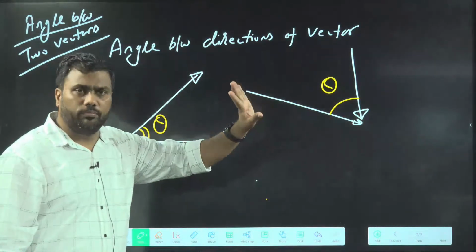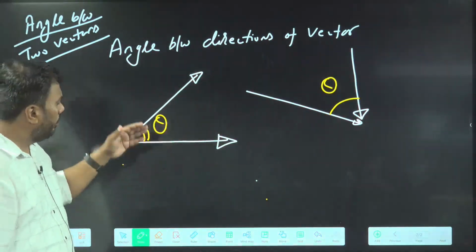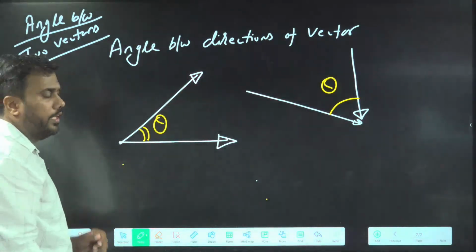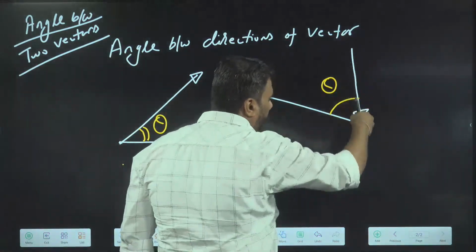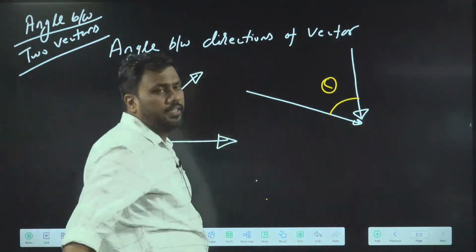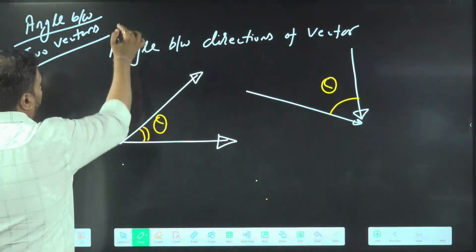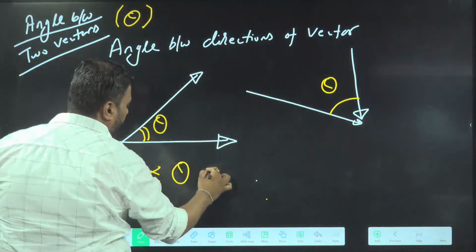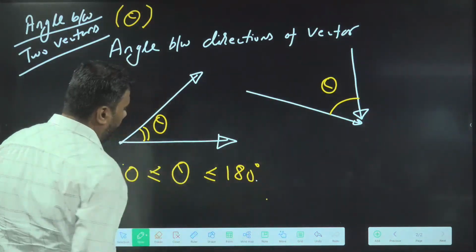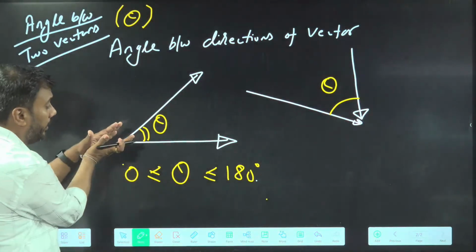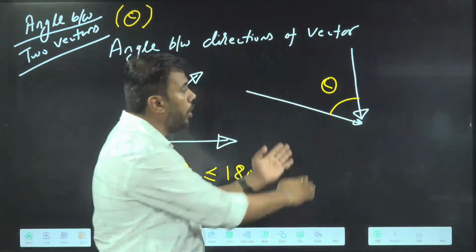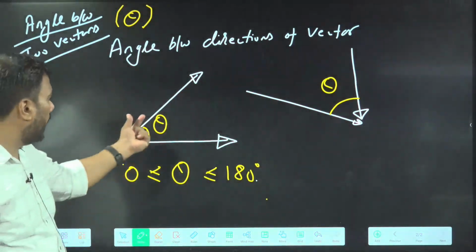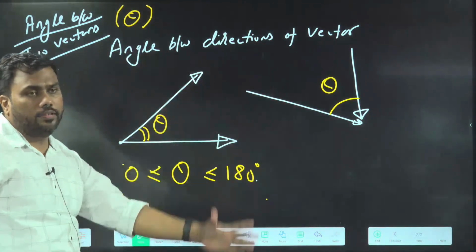And both are same. Why are they same? Because when these two are arranged head by head, these two angles are same. If I extend these vectors and arrange them tail by tail, the angle created is same. So the angle between two vectors, if given by theta, is always between 0 and 180, and it's the angle between vectors when they are arranged tail by tail or head by head. Arrange two vectors tail by tail to know the angle between them. Is this point clear?